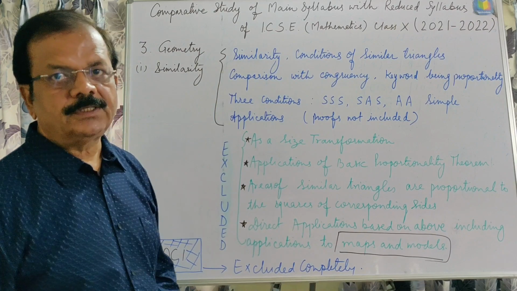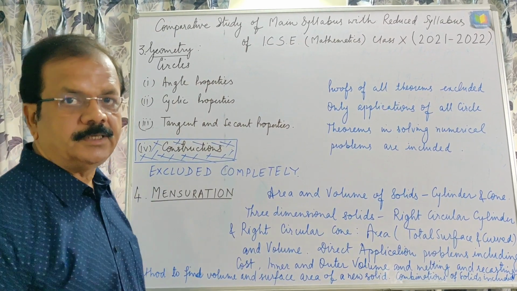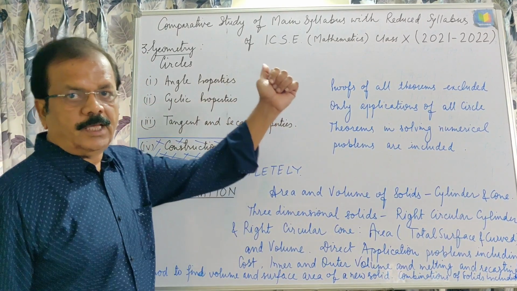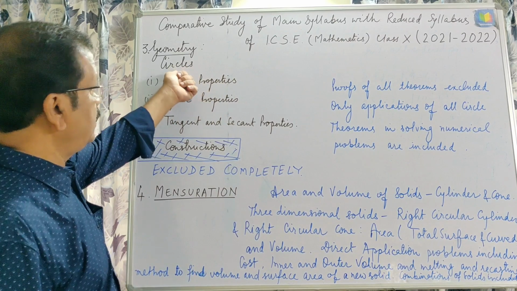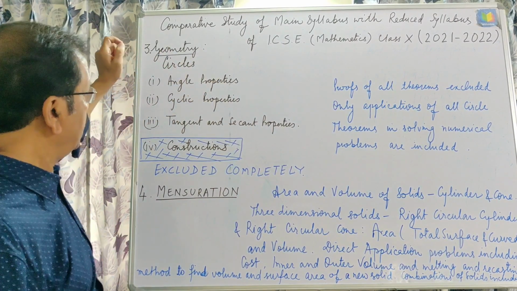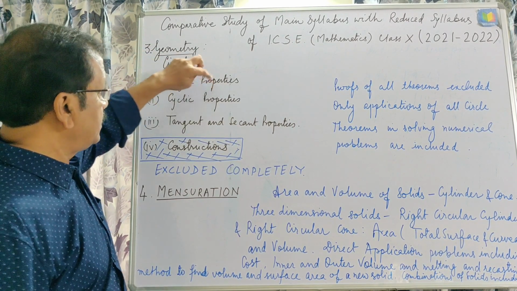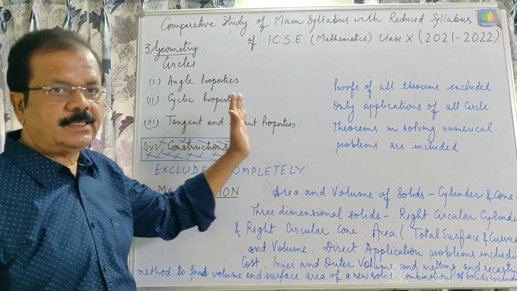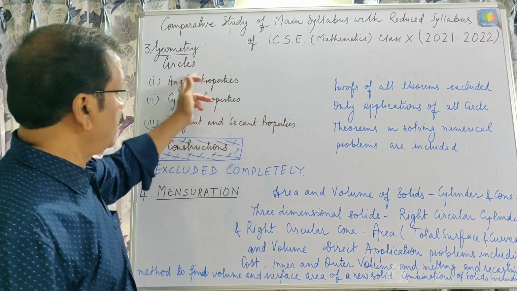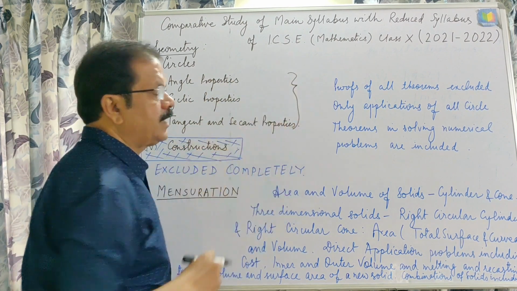Now, the next unit. Actually, in the third unit, geometry, there are three chapters: similarity, loci and circles, and this is the third chapter, circle in geometry. In circle, angle properties, cyclic properties, tangent and secant properties, all the theorems are there, nothing is excluded this time.